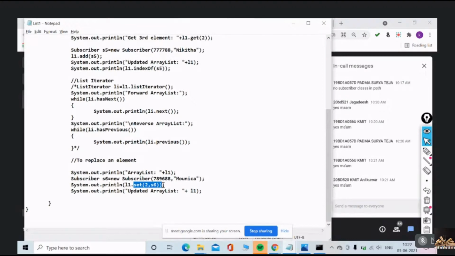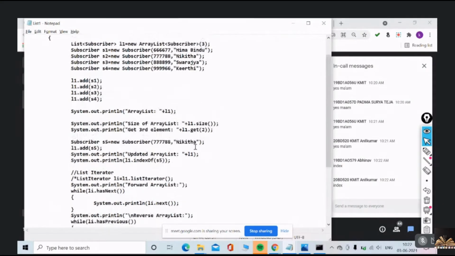There is a set method. Previously we have seen the get method, no? Now it is the set method, which takes two parameters. The first parameter is what? Index. Very good. The first is 2, the index, and then S6. So as it is index 2, what subscriber object am I trying to modify?